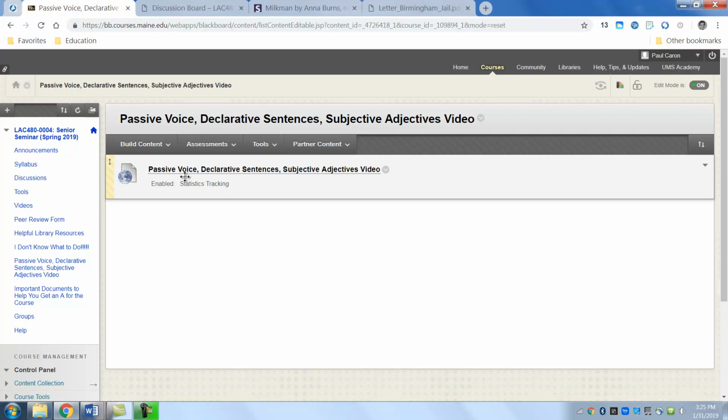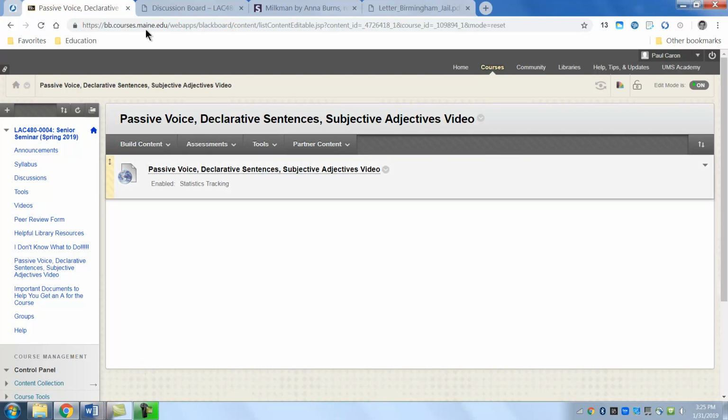It also covers declarative sentences, and declarative sentences are very important. In fact, they go along with passive voice. Subjective adjectives, those make your paper a flowery paper. Okay, that's not the way a paper of this type is supposed to be written.